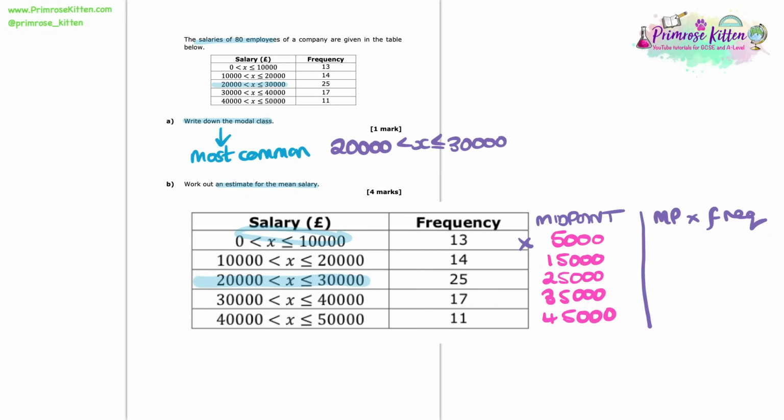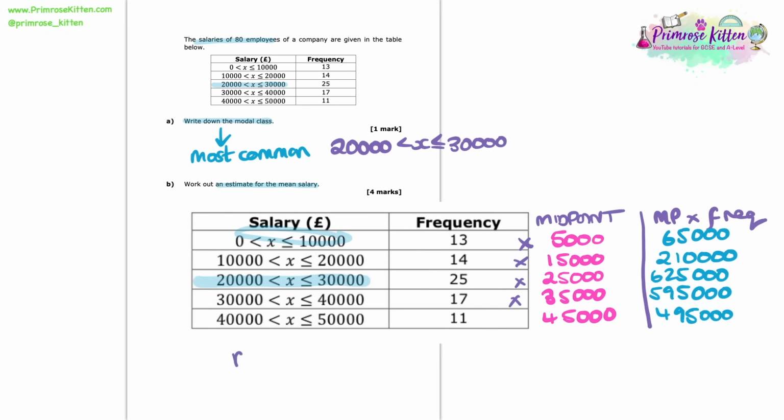So now we're going to times the frequency by the midpoint. 13 times 5,000 gives me 65,000. 14 times 15,000 gives me 210,000. Now 25 times 25,000 ends up giving me 625,000. 17 times 35,000 ends up giving me 595,000. And finally, we've got 11 times 45,000 gives us 495,000.